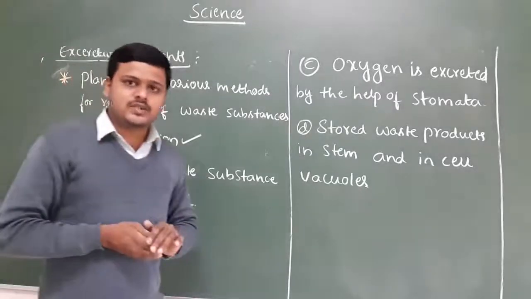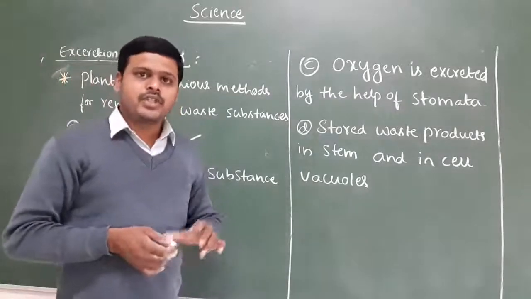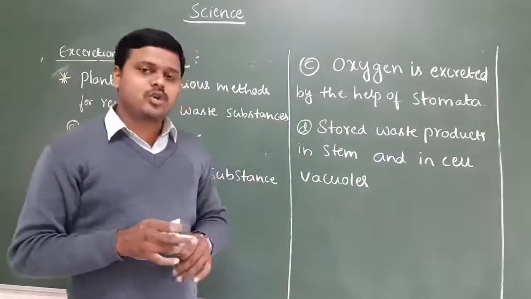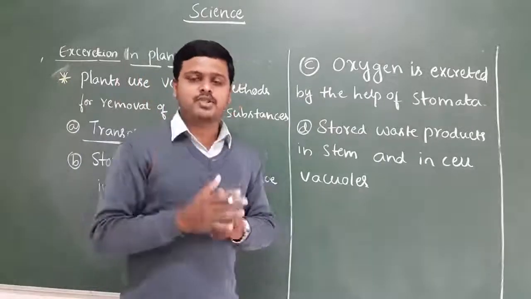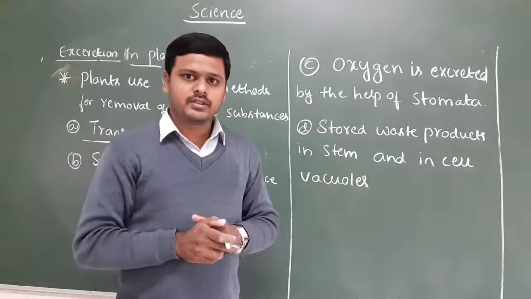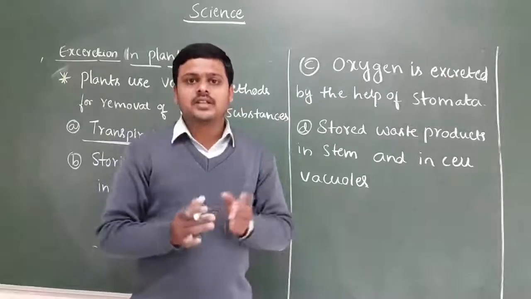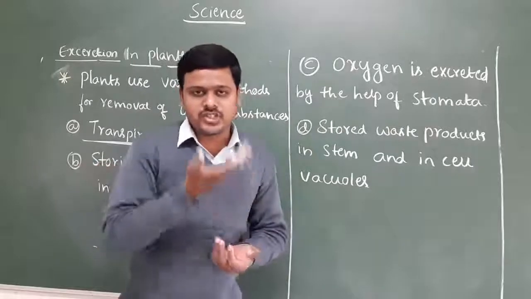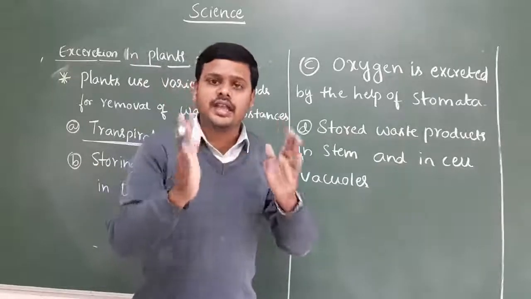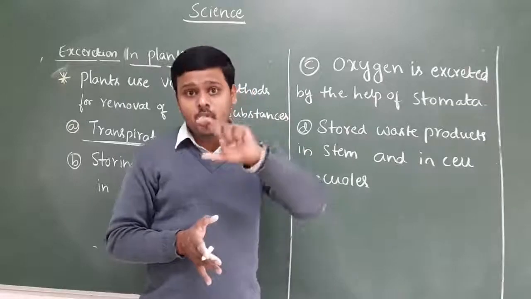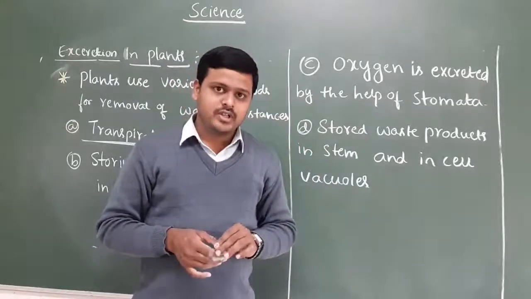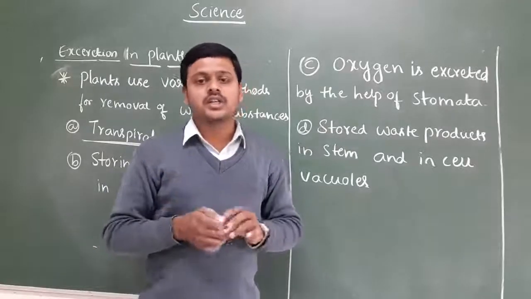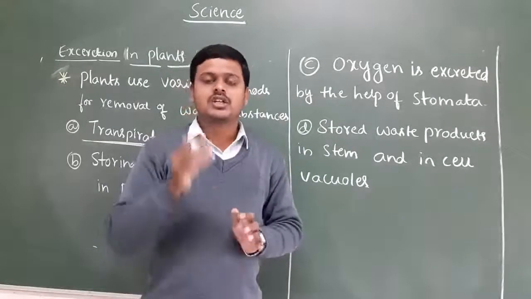What do you mean by transpiration, dear children? Dear children, just listen. In the previous class, we discussed the stomata. Have you heard the name stomata and what it means? Yes. Stomata are nothing but small pores or holes present in the lower surface of the plant body, specifically in the leaf. The lower surface of the leaf consists of small pores, which we call stomata.